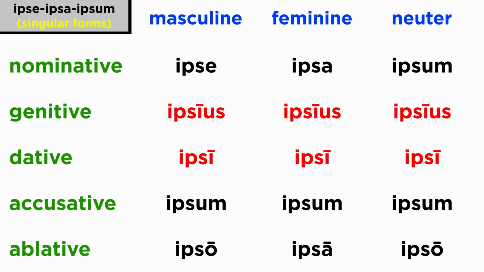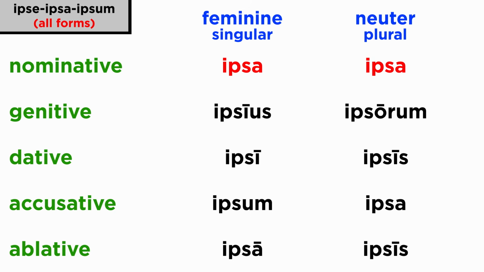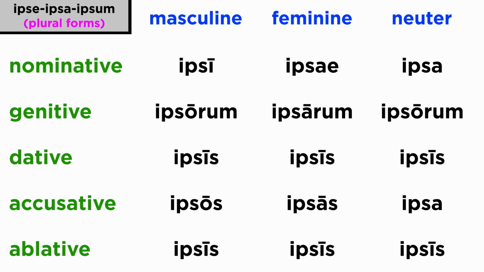Let's take a closer look and notice that, one, the genitive and dative singular are the same in all three genders. Two, the feminine singular and neuter plural look the same. Make sure you pay attention to the context in the sentence. Three, the plural declension follows the same endings of the first class adjectives.